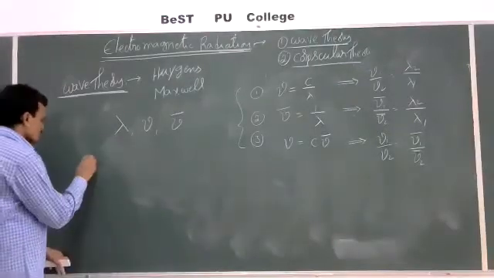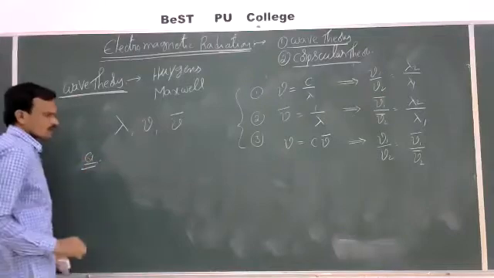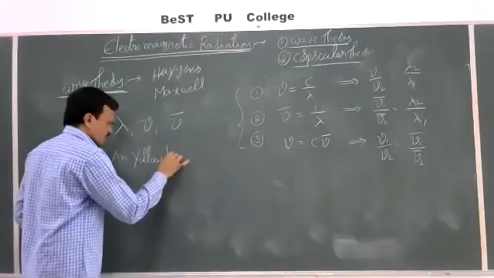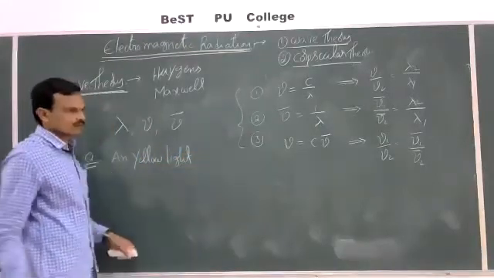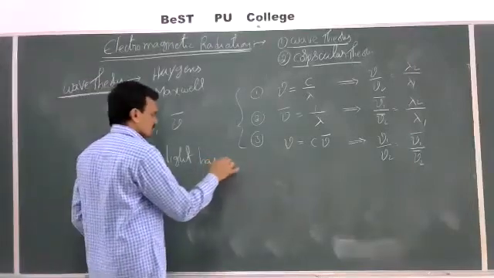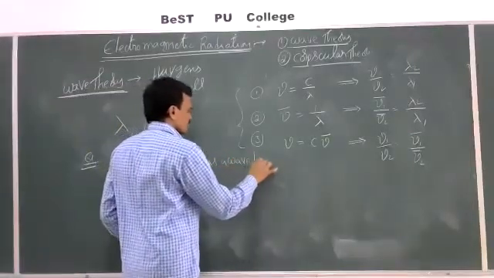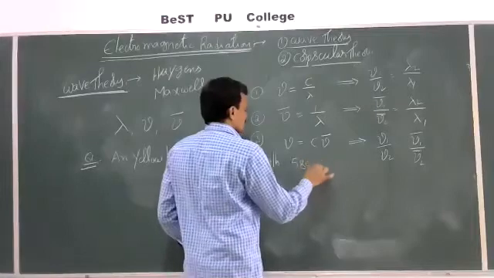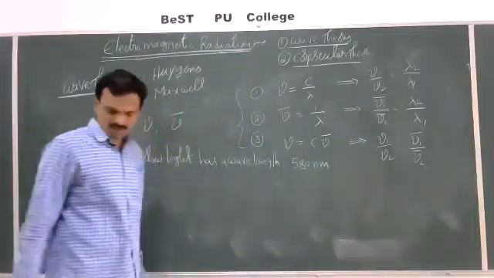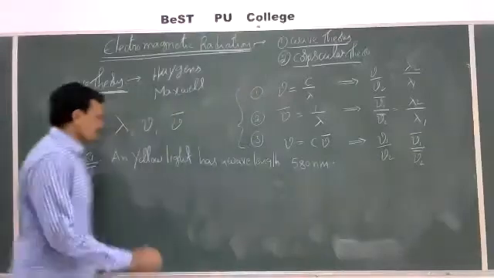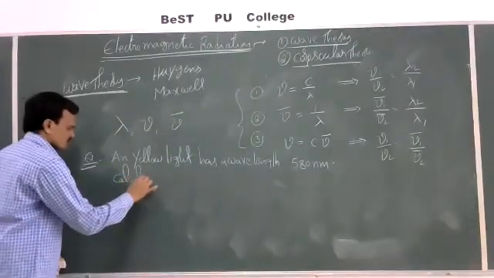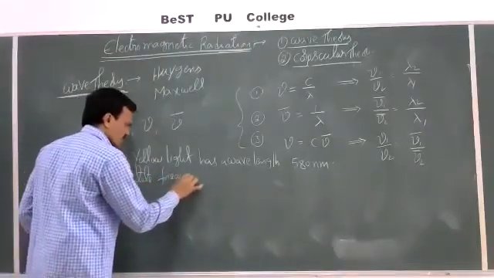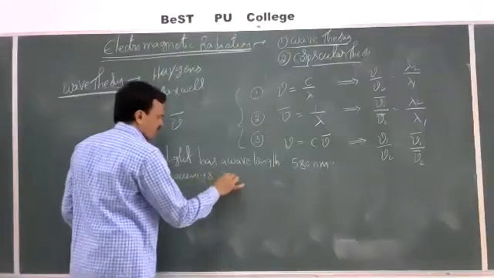Okay, an example of a simple problem I will give you here. A yellow light has a wavelength of 580 nanometers. Then calculate the frequency and wave number.